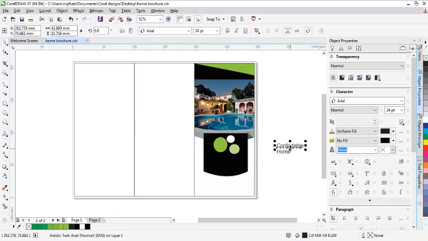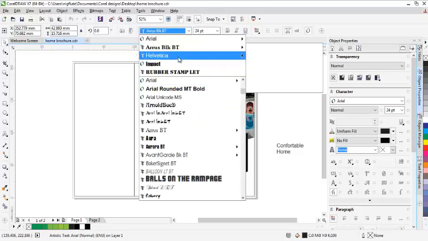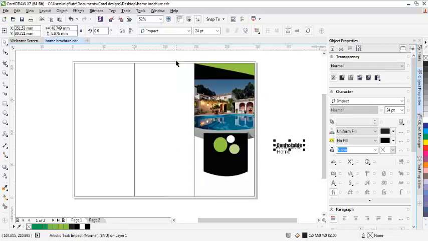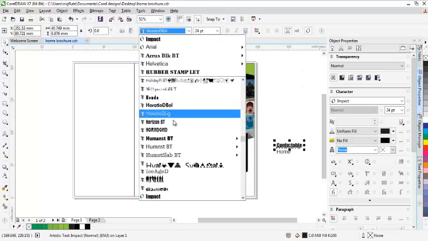So I'll have to click on Control key, then come to the font area here, then I'll choose impact. Or better still, let me look for another font.